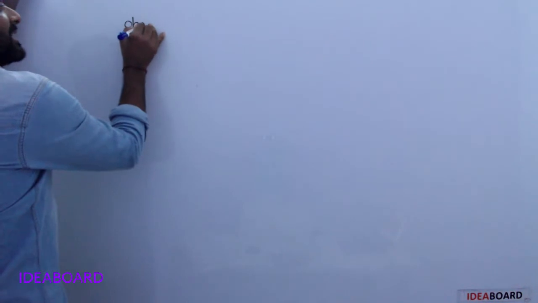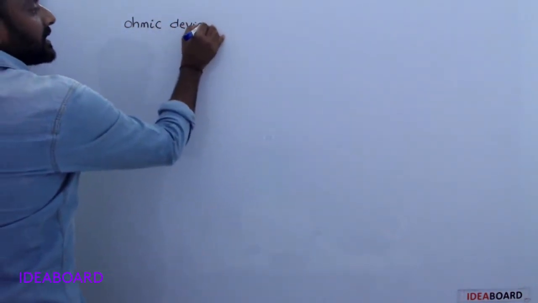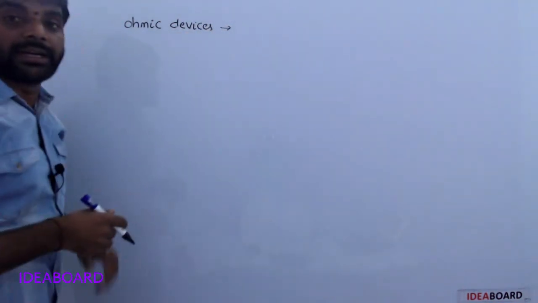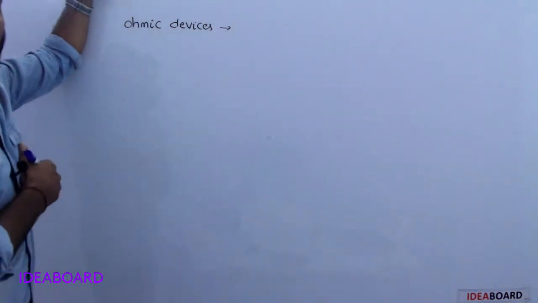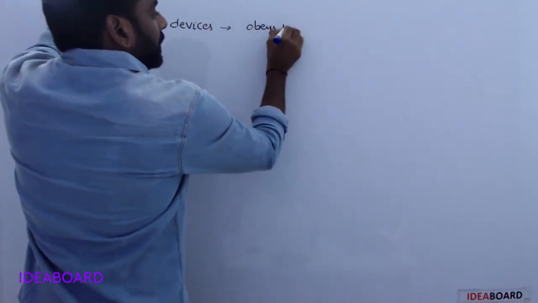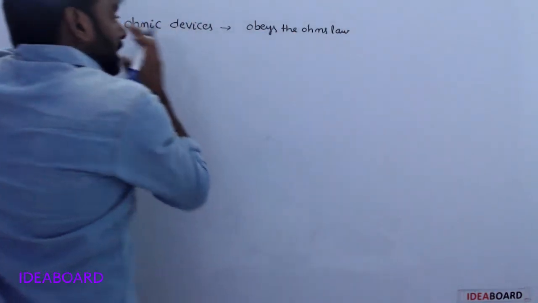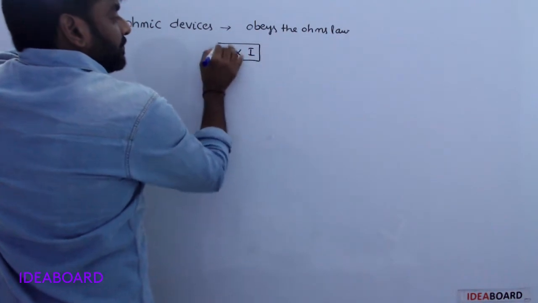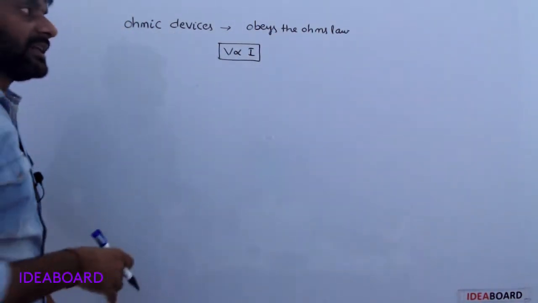If devices obey Ohm's law, such types of devices are called ohmic devices. Okay, that means V is directly proportional to I. Such devices are nothing but ohmic devices.